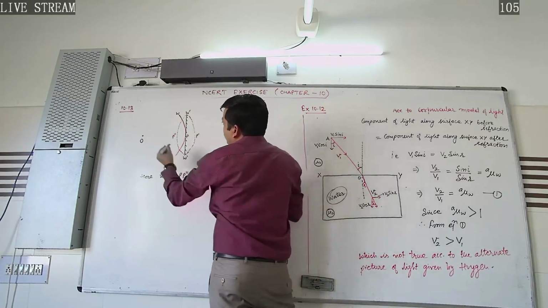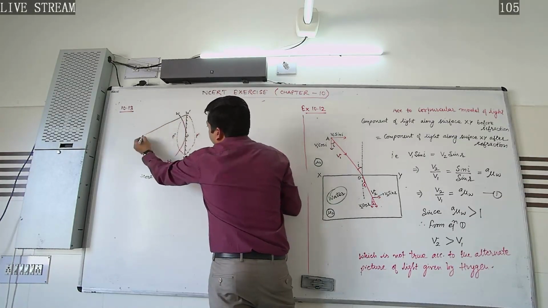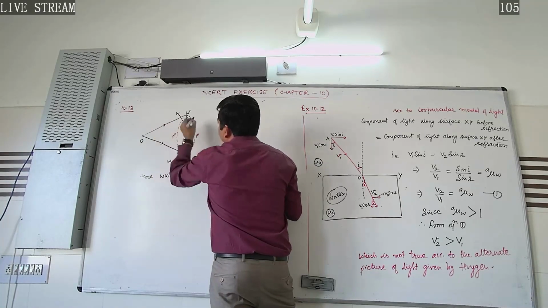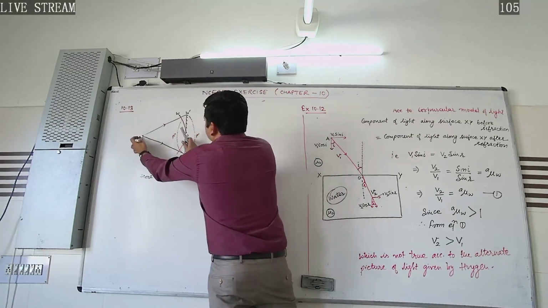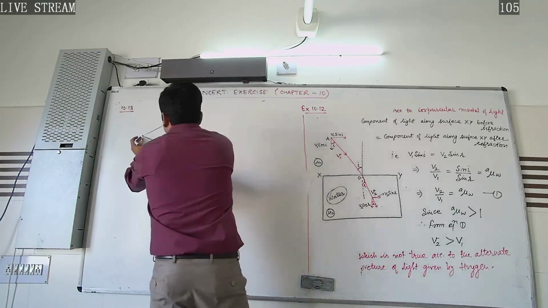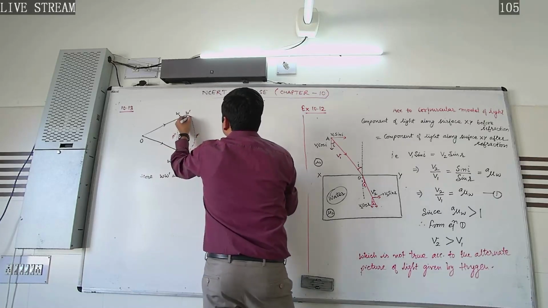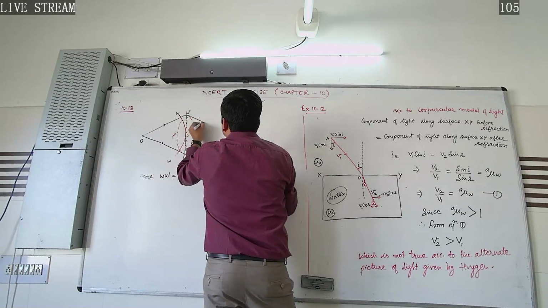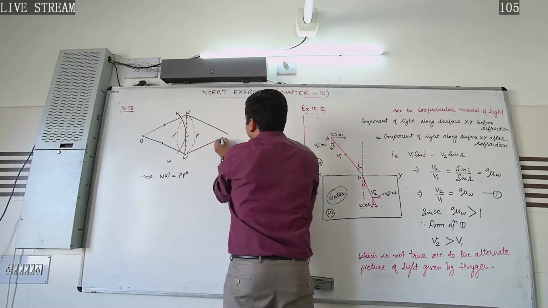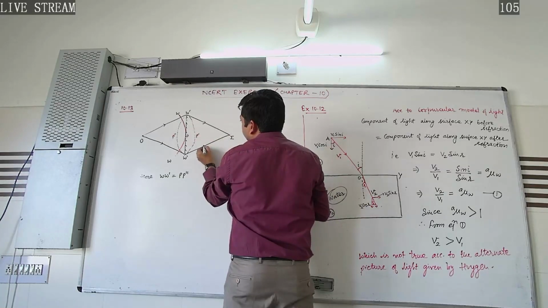If we draw the course of rays of light, here in this case this distance and this distance are found to be the same. So this will be the image in this way.